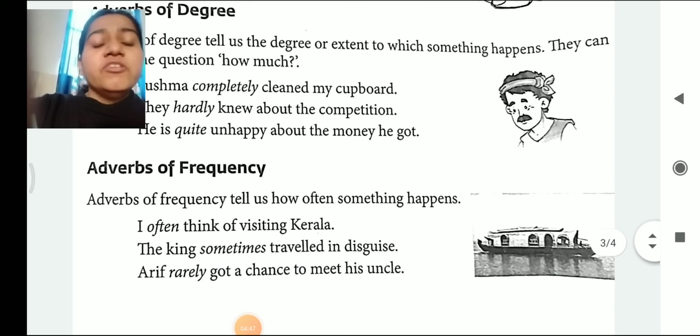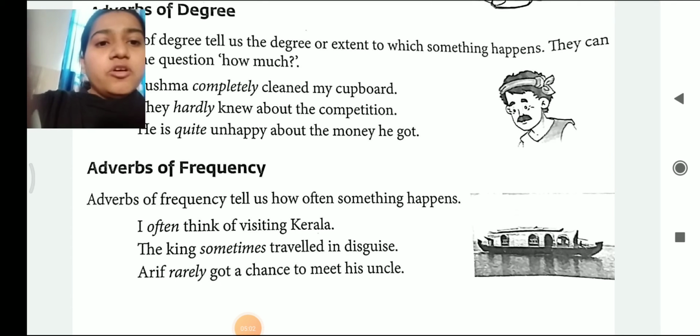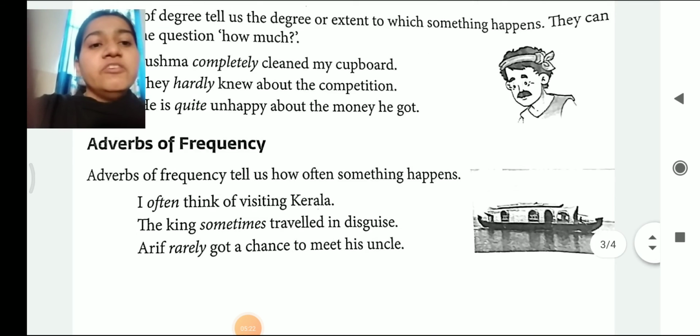Now let's see adverb of frequency. Adverb of frequency tells us how often something happens. So the manner in which the action is getting completed and how often such action is completed, it indicates adverb of frequency. I often think of visiting Kerala. The king sometimes traveled in disguise. Arif rarely got the chance to meet his uncle. So here the words often, sometimes, rarely indicate how often some things are happening. So such types of adverbs are adverbs of frequency.